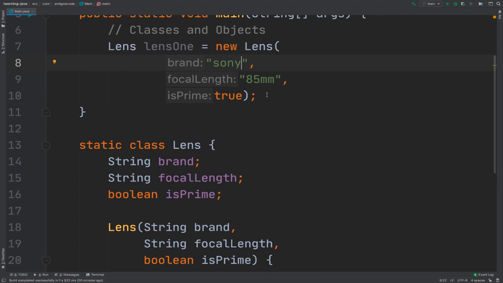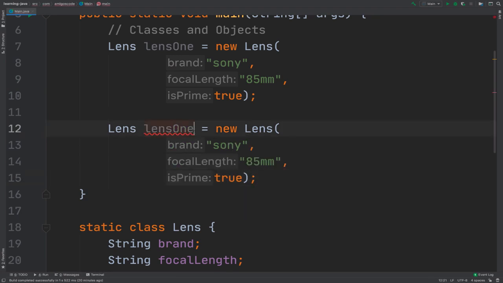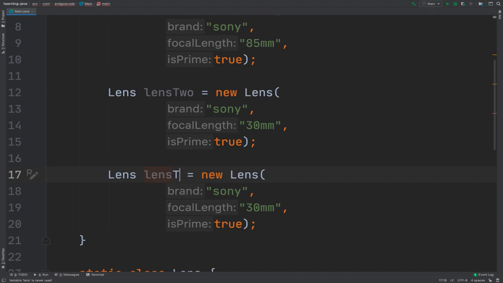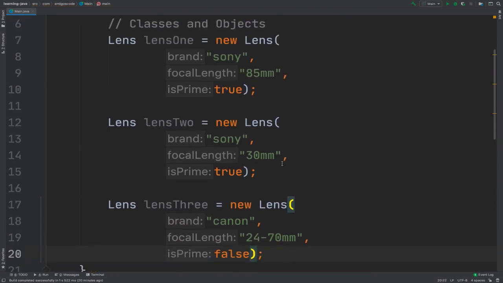And let's create another lens. So I'm going to copy this and then paste that. I'm going to say lens2. So the other one was a 30 mm. And finally, let's go ahead and create a third lens, and this will be lens3. And for now, let's simply say Canon, and then the focal length will be 24-70 mm, and then this is not a prime lens, so simply say false. So there you have it. Now you can see that we have 3 lenses.